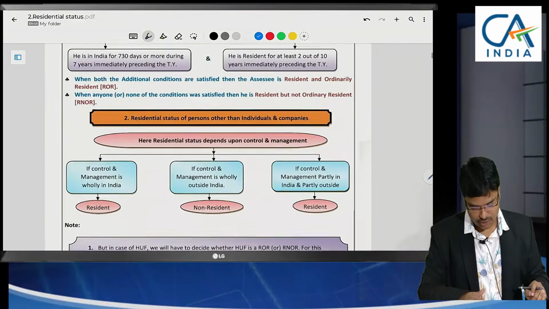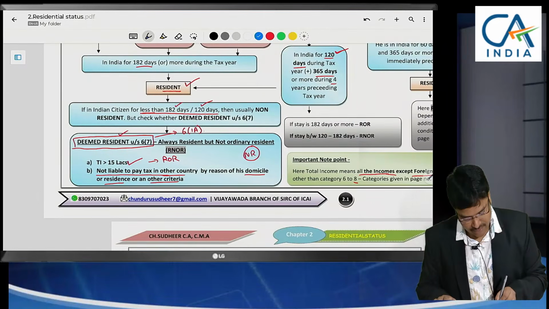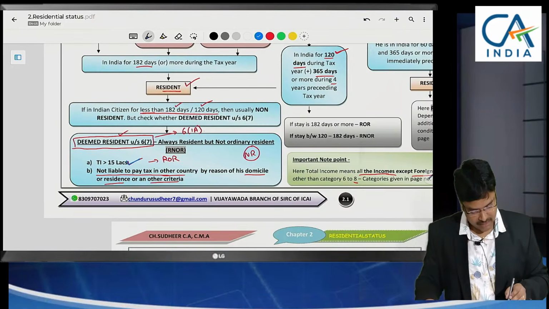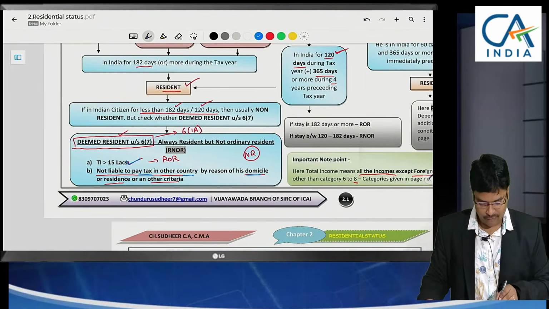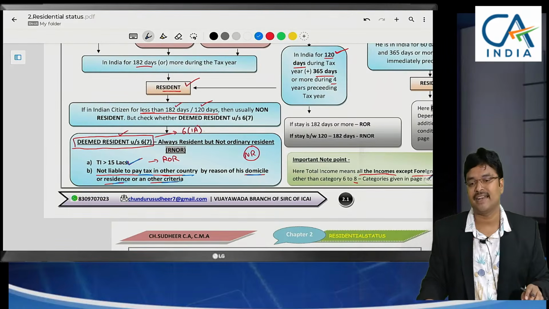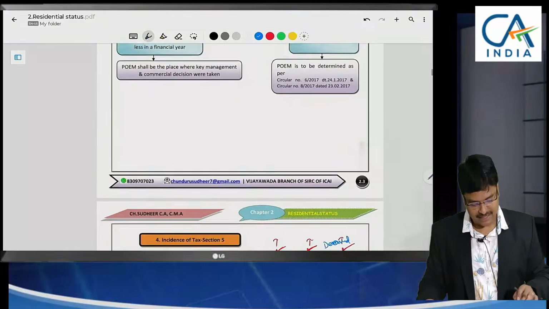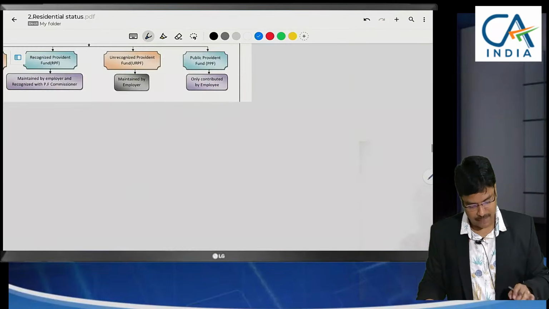If the total income is greater than 15 lakhs and he is not paying any tax in another country by reason of his domicile, residence or other criteria, then to tax the business which was controlled from India, this new aspect has come into existence.